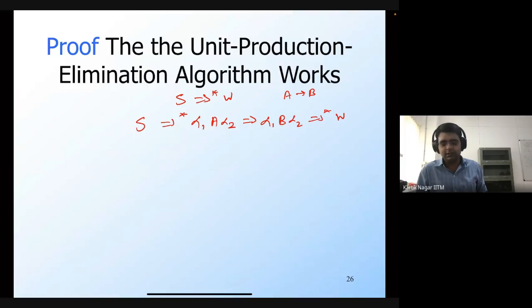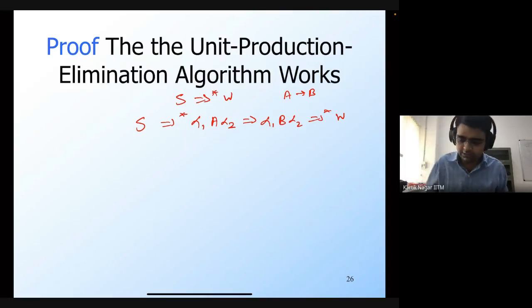So we can then do this proactively. Instead of first converting from A to B and then using some non-unit production rule for B, I can use the newer production rule. Since there is a production rule A generates B, and if B generates some gamma, then A generates gamma is also going to be present. So I will directly use that. Okay, so let's do that again carefully.